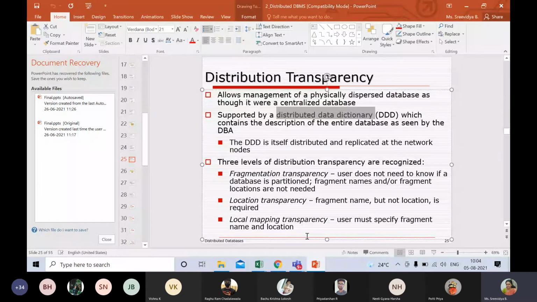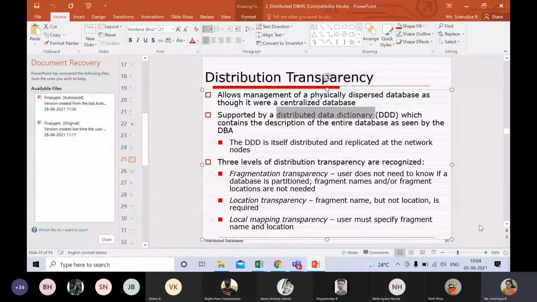Okay, so here in local mapping transparency, I have an employee's data which is present in two different places. One is in Itimadai and the other is in Bangalore. So Itimadai will have the E1 fragment, and E2 will be present in Bangalore. So I have two pieces of information here. E1 and E2 are two fragments of the entire table. That is one piece of information regarding the fragment.